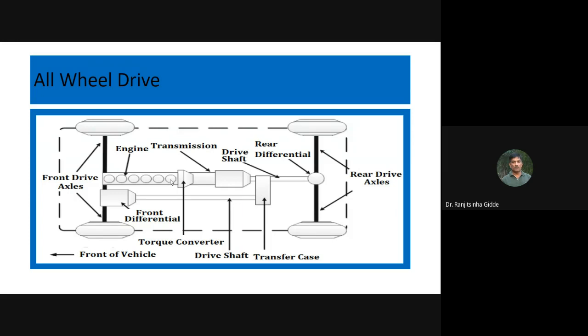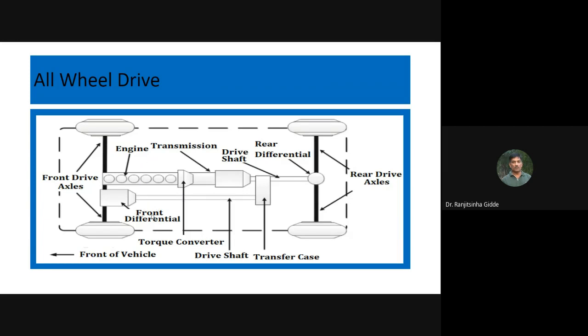Previously there was one version, or now it may be available in some company brands. So based on our desire or our selection, we can go for that all wheel drive. In short, it is also called AWD.